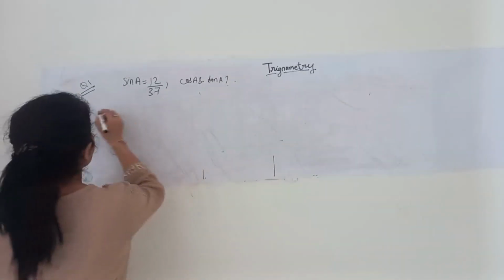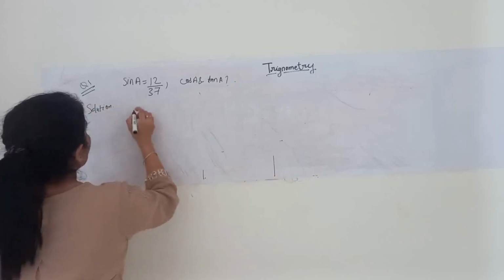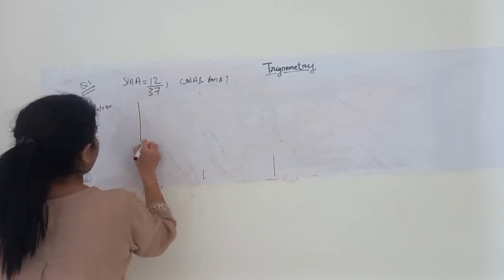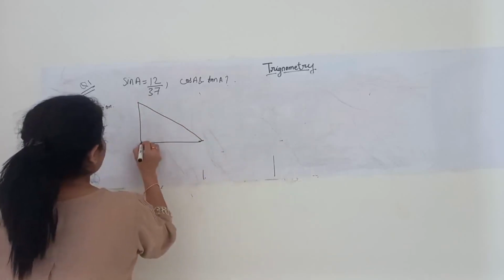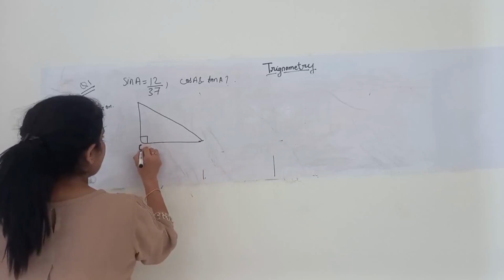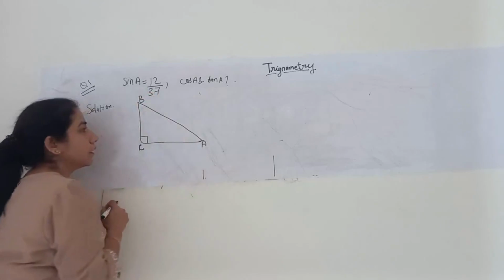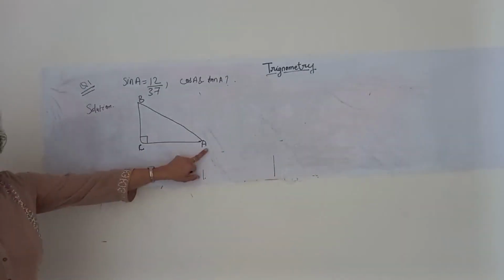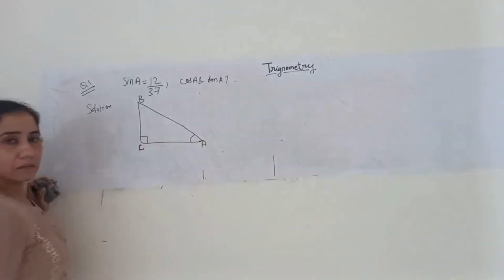So let's solve it. Solution. To solve this, I draw a triangle ABC, right angle at C, and here the angle into consideration is angle A, that is this angle.